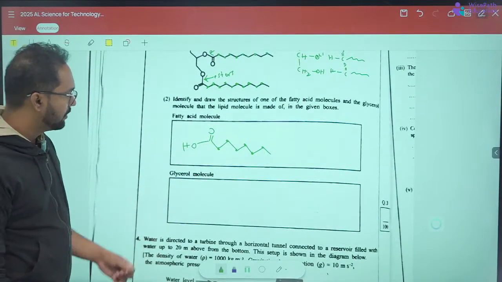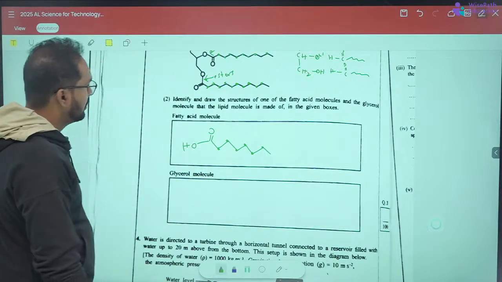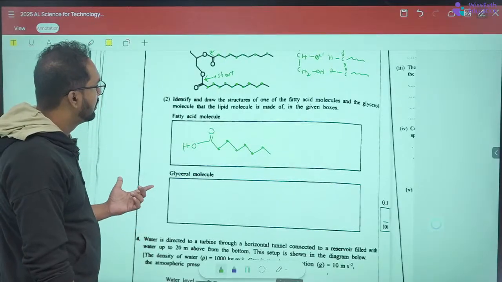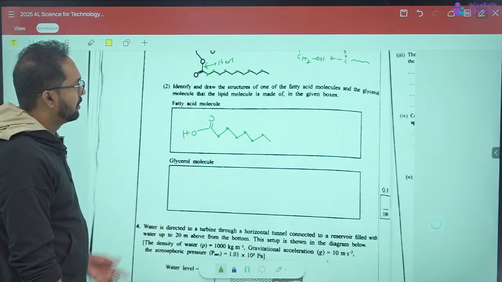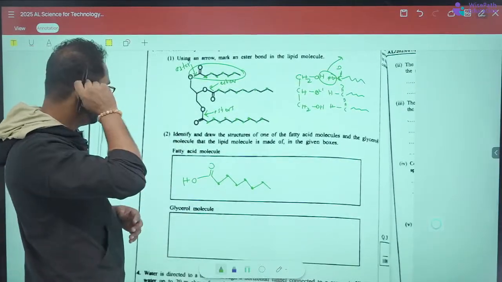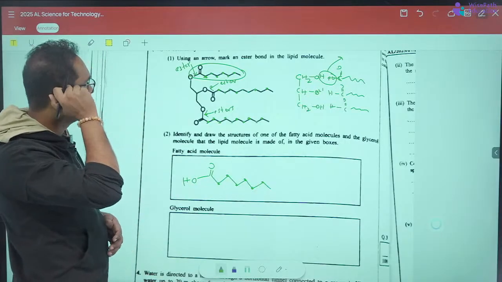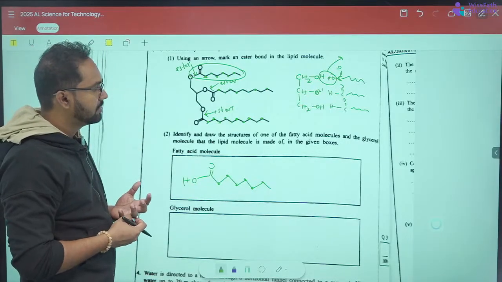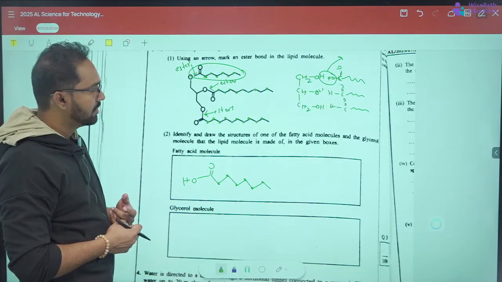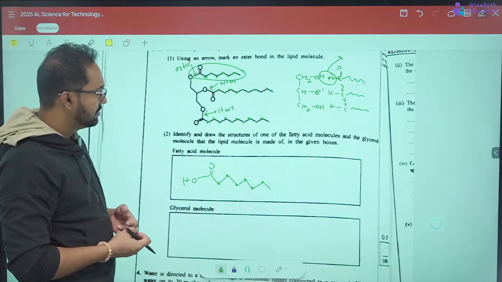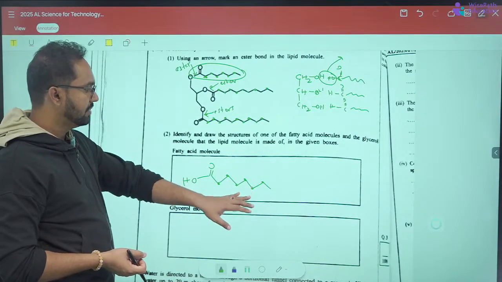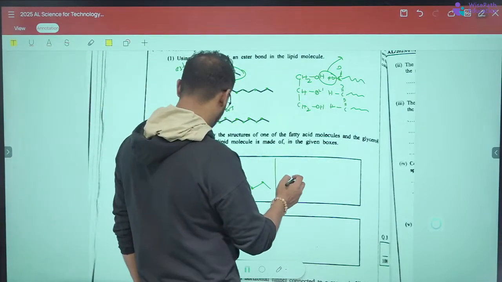And there's now the glycerol molecule. The glycerol molecule will be the same. Do we have to draw it the same way as it is in the structure? If I draw with the carbons, it will be something like this.